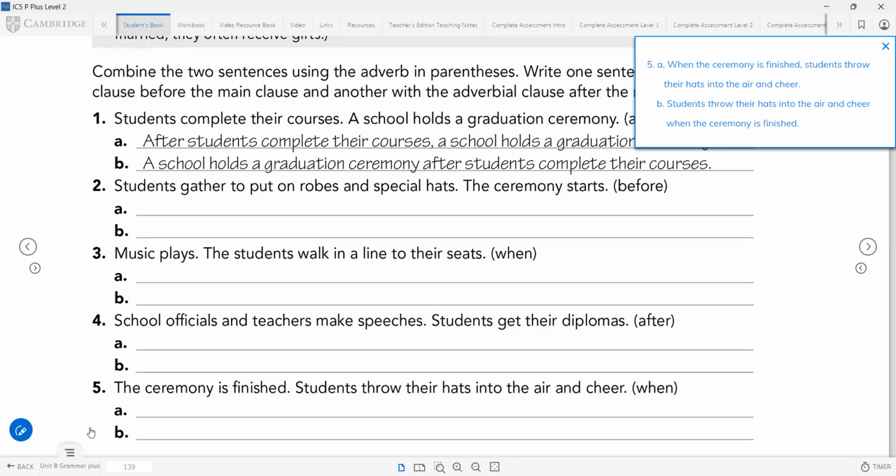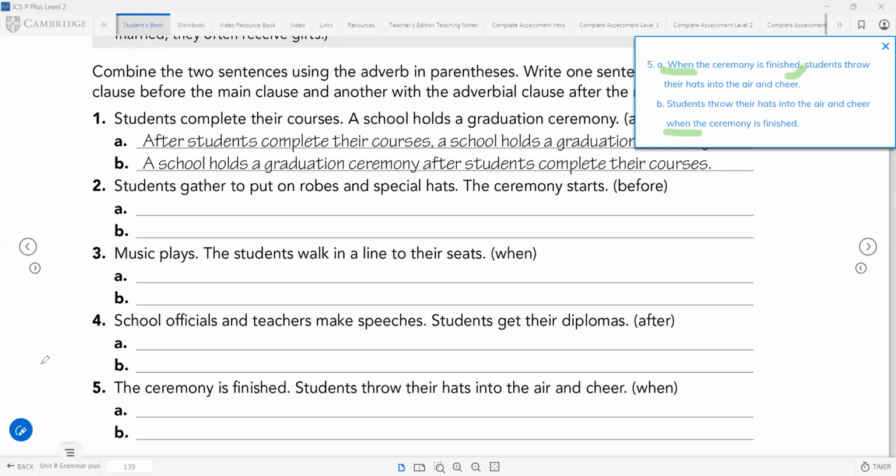Now number 5. When the ceremony is finished, comma, students throw their hats into the air and cheer. Or the other option: students throw their hats into the air and cheer when the ceremony is finished. These are the answers for this exercise.